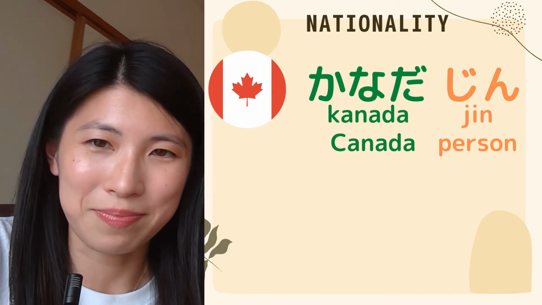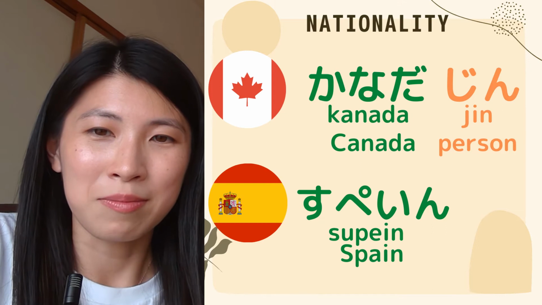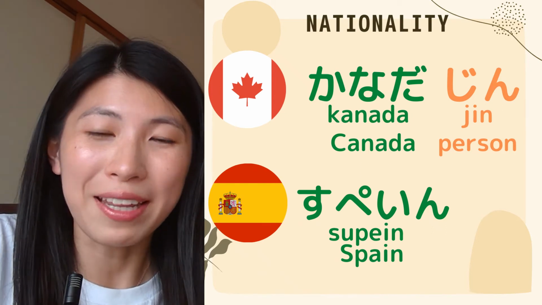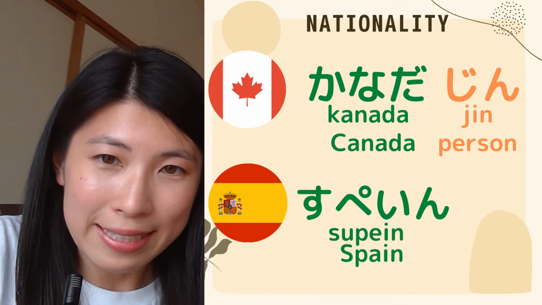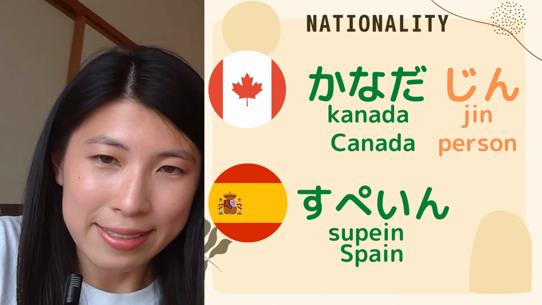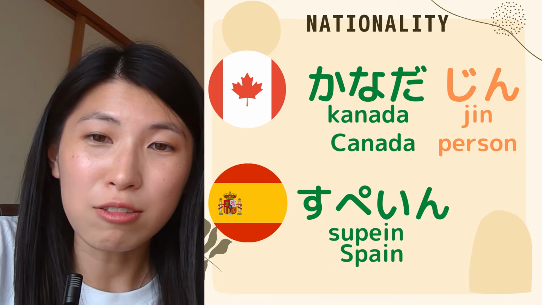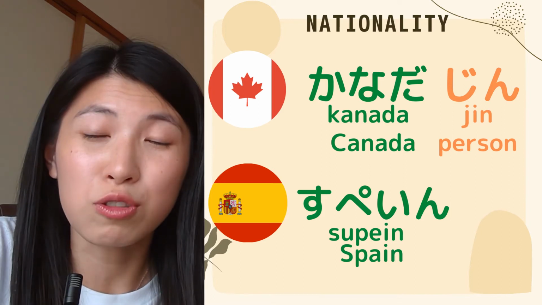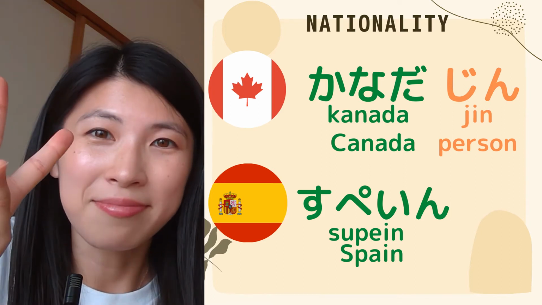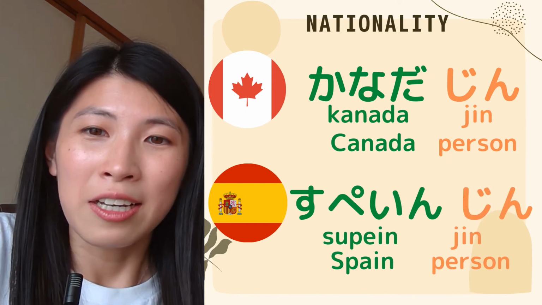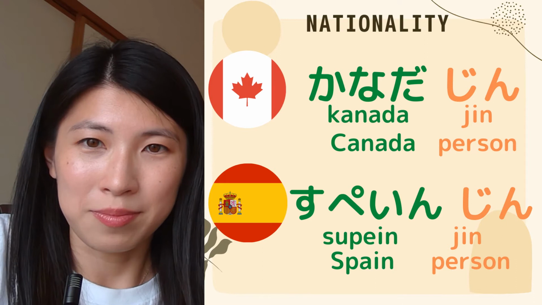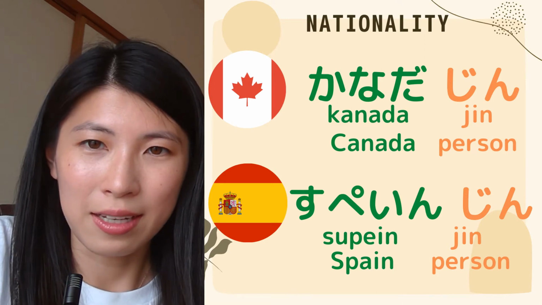Next, if you wanted to say Spanish, Spain is スペイン in Japanese. So how to say Spanish? I give you 3 seconds. The answer is スペイン人.